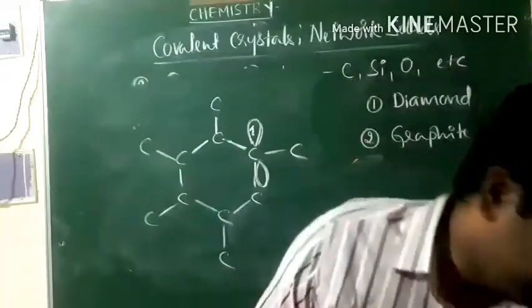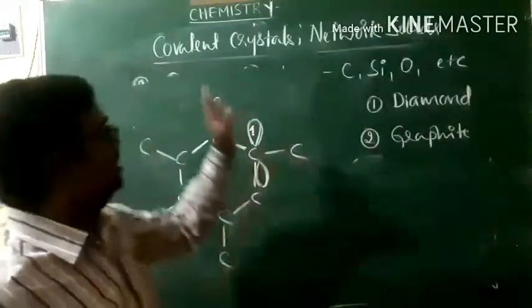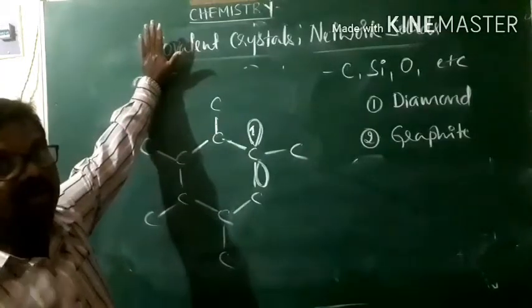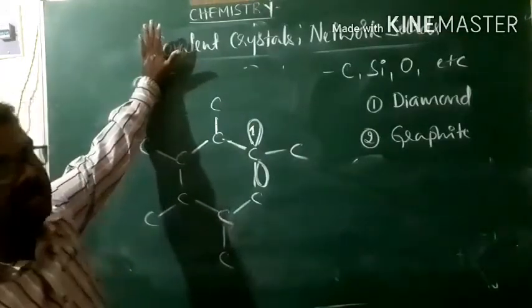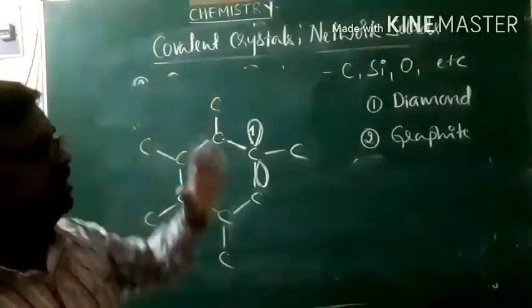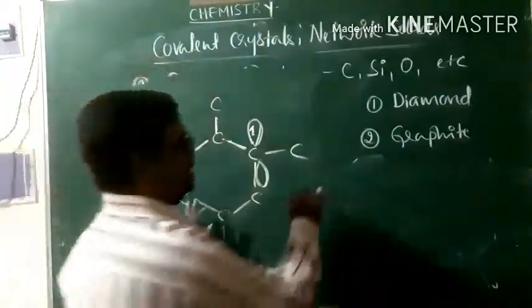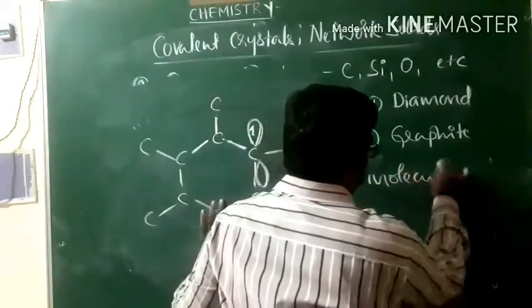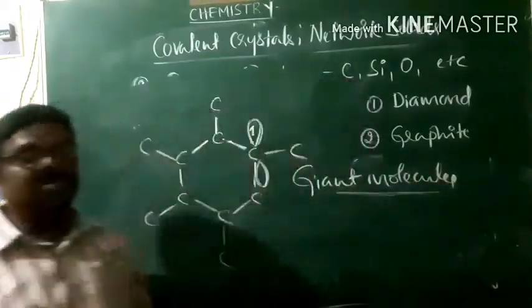Of course, these covalent crystals are also called giant molecules. Because of that network of covalent bonds between non-metallic atoms, they are able to form big molecules, or you can say giant molecules, huge molecules. That is what we call covalent crystals.